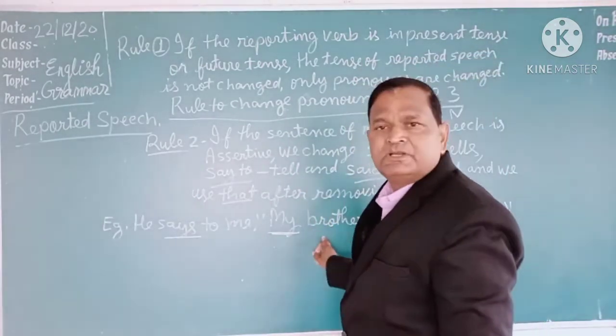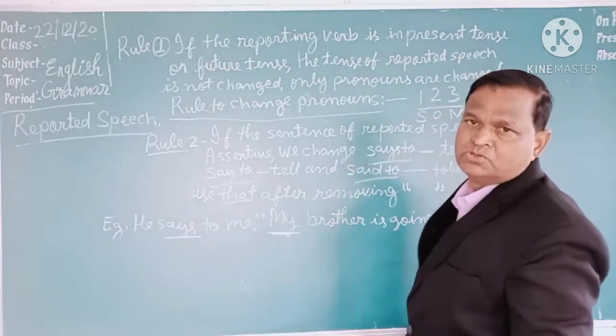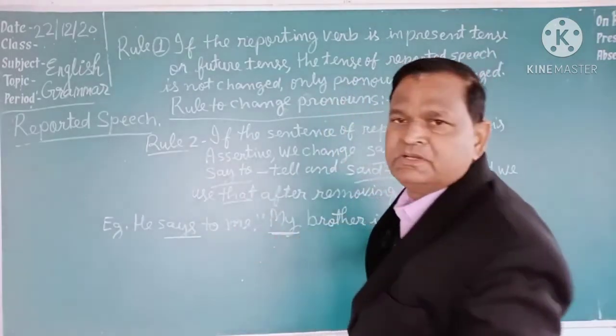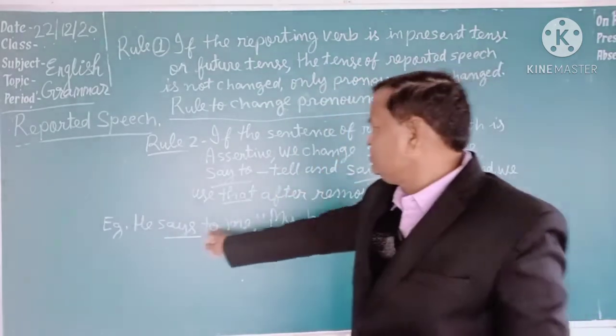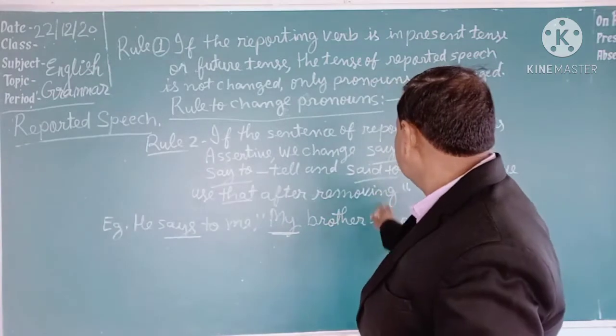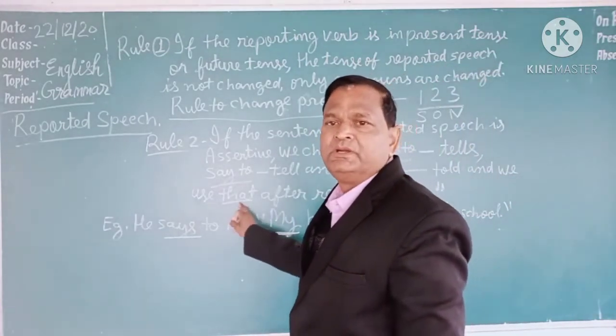How will the pronoun change? The pronoun will change according to the rule 1, 2, 3 upon S O N. Third, if the sentence of reported speech is assertive, then we change says to into tells, say to into tell, and said to into told. And we use that after removing the inverted comma. Let's see an example, then you can understand.